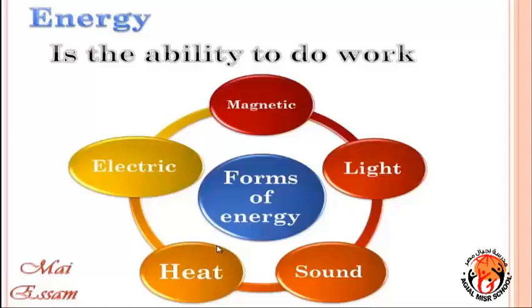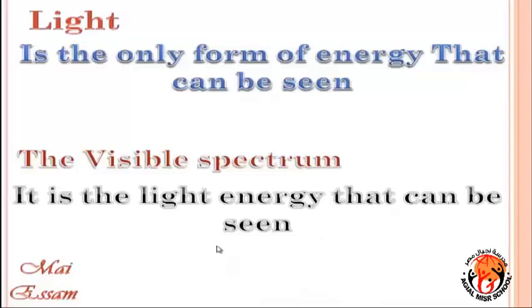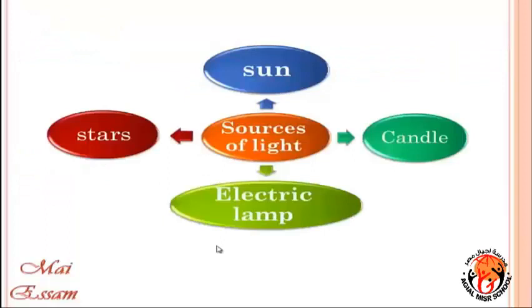Let's remember forms of energy: magnetic, light, sound, heat, electric. Light energy is the only form of energy that can be seen. What is the meaning of the visible spectrum? It is the light energy that can be seen. What are sources of light? Sun, candle, electric lamp, stars.